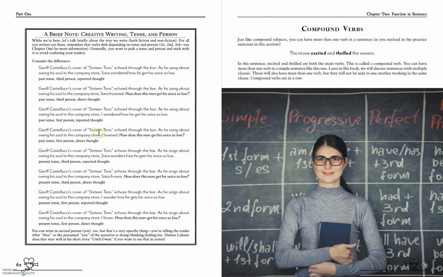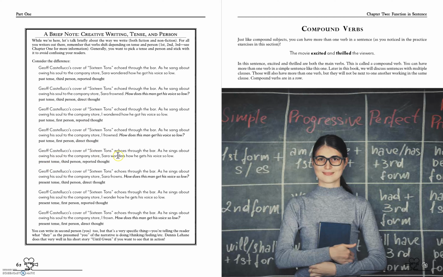Whereas in this one, I frowned. So we're still past tense, echoed. I is first person, but I have a direct thought. How does this man get his voice so low? So notice the difference there: we're all past tense, but first person, third person, and then direct thought, reported thought. Moving on, you can do this the same exact way, but in present tense.